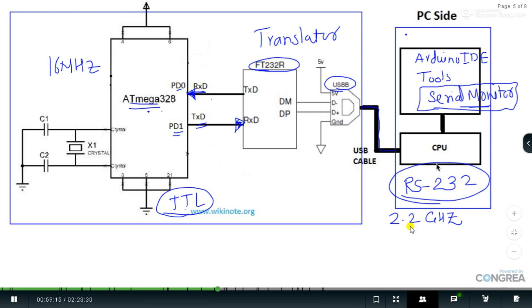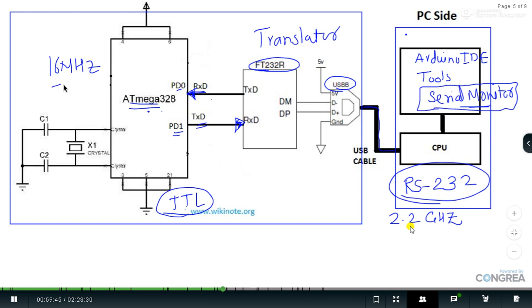FT232 is on the Arduino board. It's not on the PC side. Already I have communicated this, I have taught this, and even the rectangle shown on the Arduino board is important here. So I think there was no point in asking the same question again, Bakliwal sir.